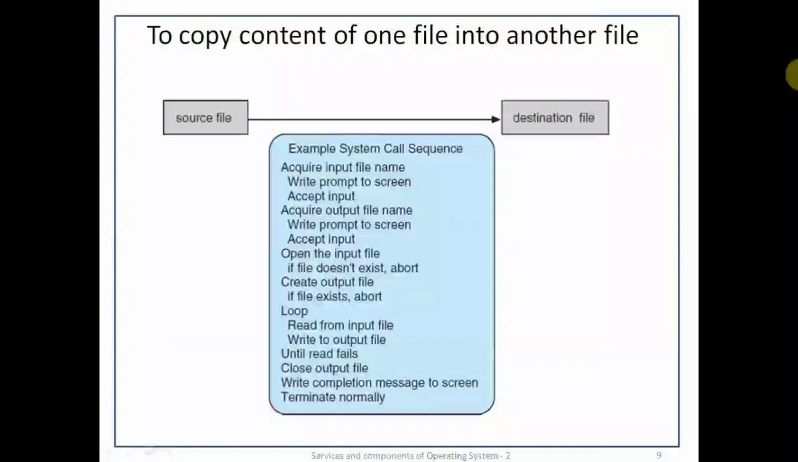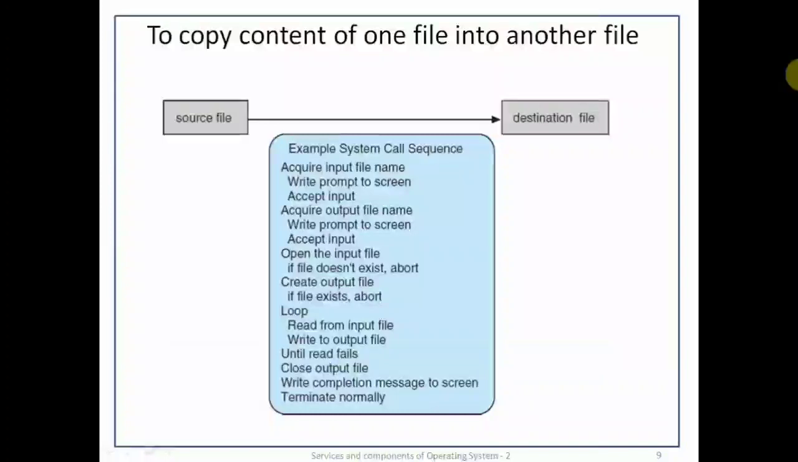Once the two file names are obtained, the program must open the input file and create the output file. Each of these operations requires a system call. When the program tries to open the input file, it may find that no file of that name exists or the file is protected. So the OS should display an error message. For that, the system calls are: open the input file, and if the file does not exist, abort.